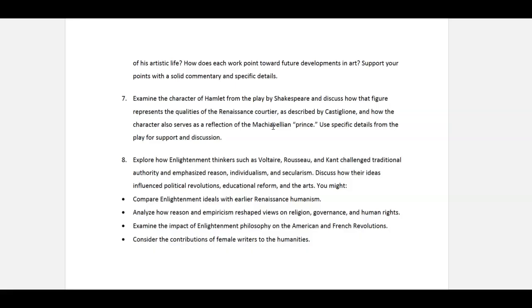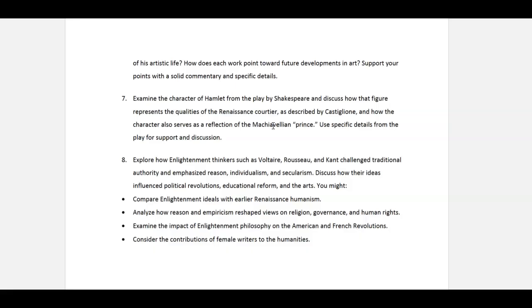The last one asks you to think about the Enlightenment. That was in chapter 15, sort of heralded in chapter 14 and moved into 15. And it names some specific figures here. So you can look at Voltaire, Rousseau, and Kant if you want to, but you don't have to. You can also look at and give you some potential views of Enlightenment ideals and Renaissance humanism, how they compare.